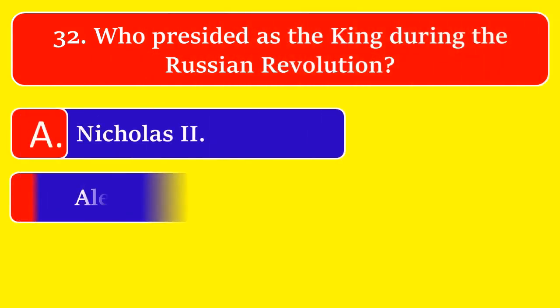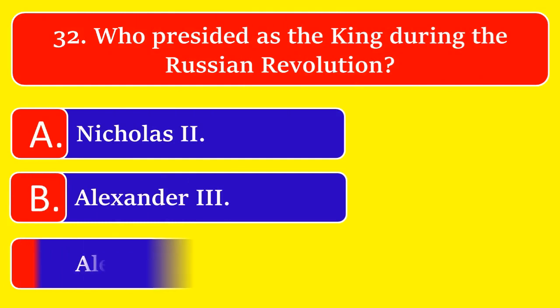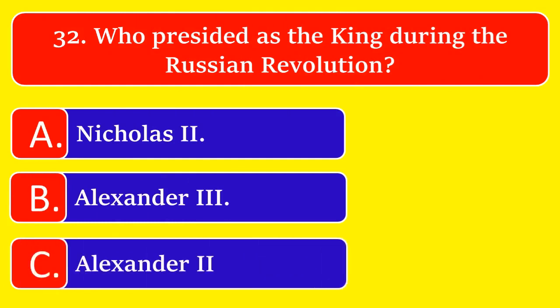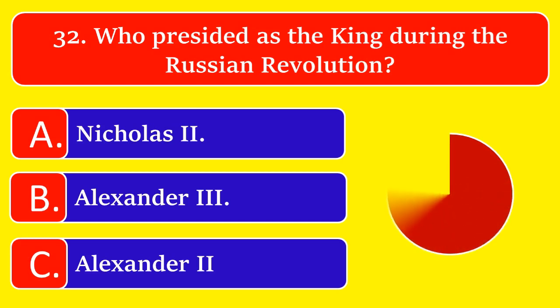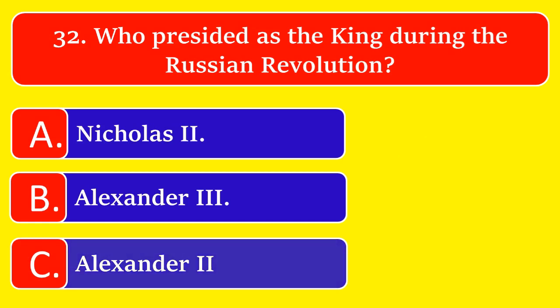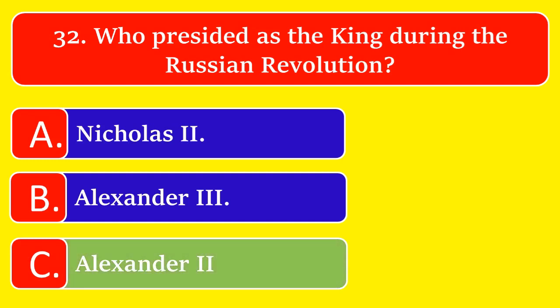Who presided as the king during the Russian Revolution? Option A, Nicholas II. Option B, Alexander III. Or option C, Alexander II. The great answer is option C, Alexander II.